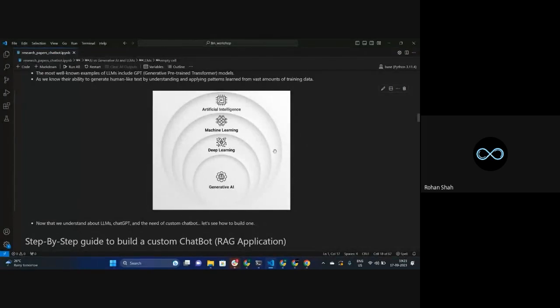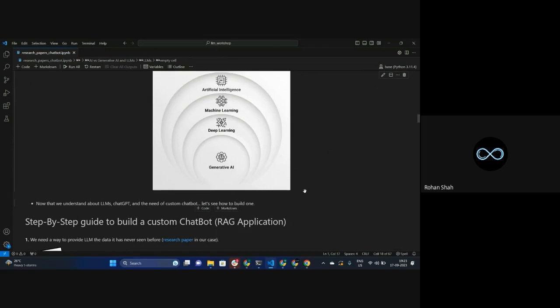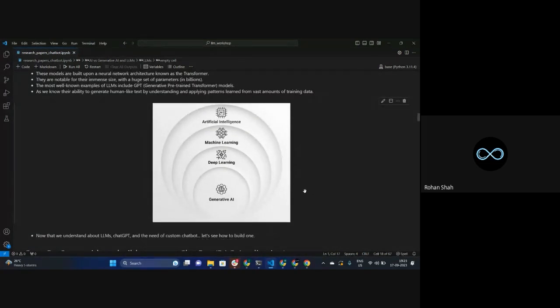Deep learning uses frameworks like what goes on in our brain. We have neurons, so that's why it is called neural networks. Based on neural networks, there is a specific type called transformers. And in generative AI, we have developed a model called generative pre-trained transformer. That's the GPT. So this diagram can be helpful to understand all of this.